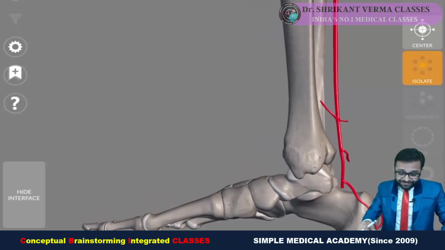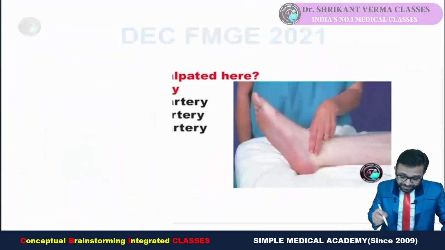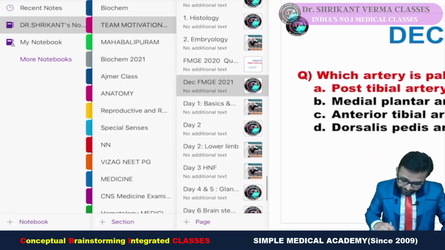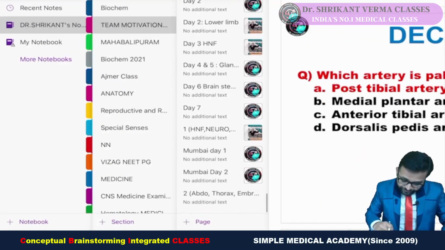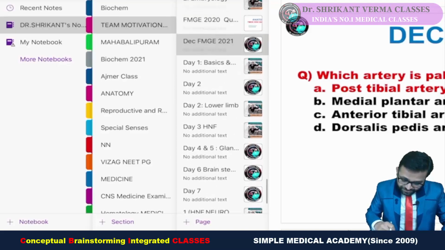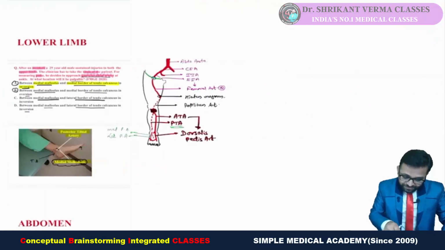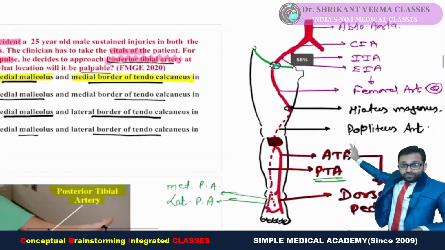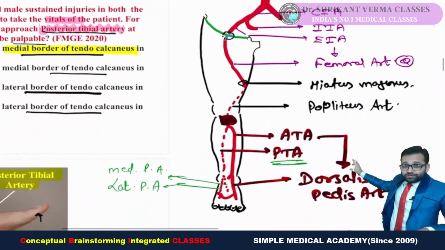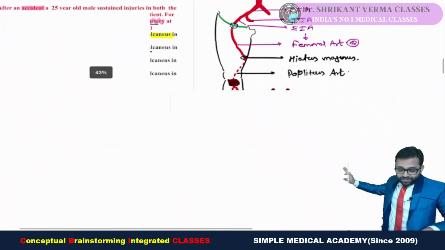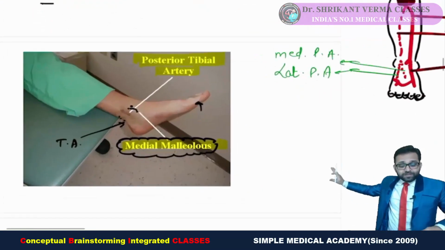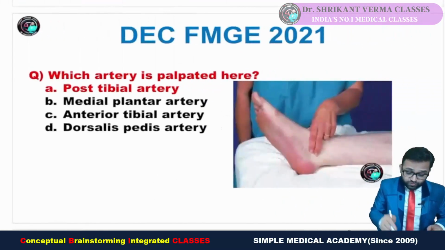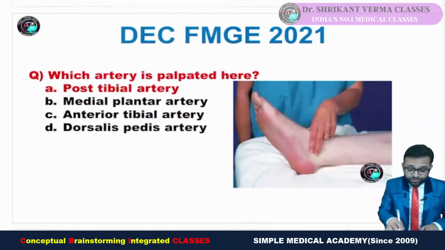In our previous session, this was the question. Exactly, this was the discussion from our previous notes. We had drawn all the arteries of the lower limb, so go to that video, where we had seen where we palpate those arteries. This is not the new question pattern. This is the old question pattern. So you must know. Get ready for the next FMG 2022.